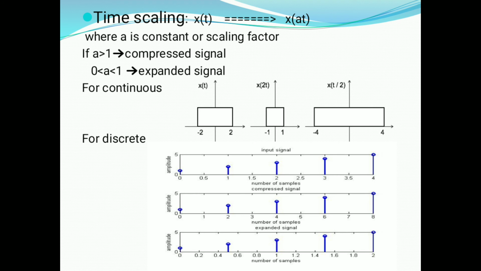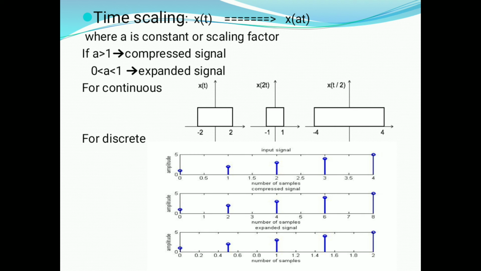Coming to time scaling. In time scaling, x of t goes to x of a t, where a is a constant or scaling factor. It is very important.